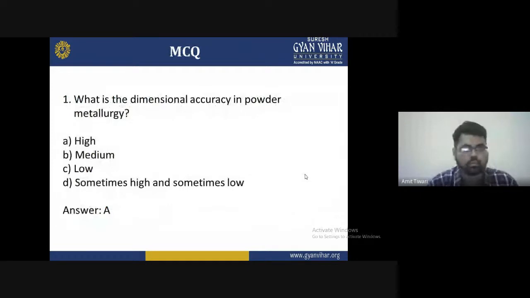Now, at the end of this lecture, I am going to ask you some questions related to powder metallurgy, which are very helpful for understanding the phenomena and the purpose of this machining and powder metallurgy. First question: what is the dimensional accuracy in powder metallurgy? Options are A high, B medium, C low, and D something high or something low.